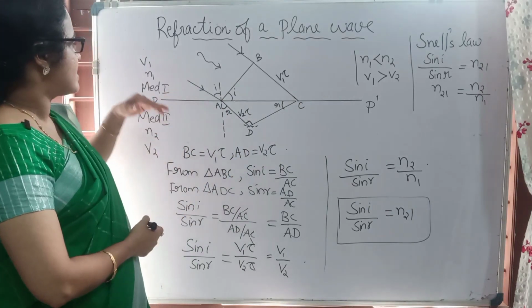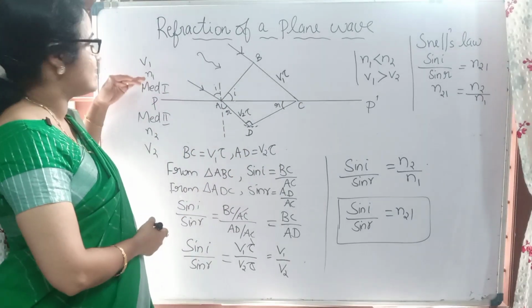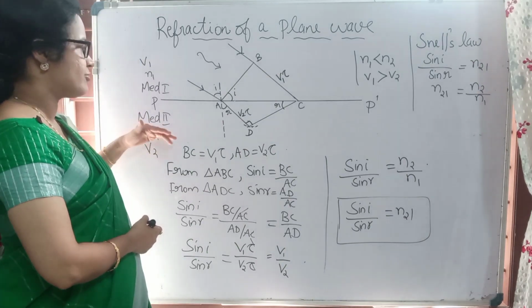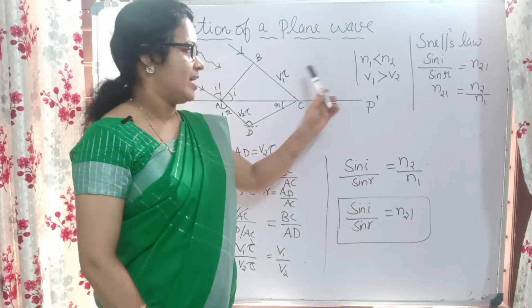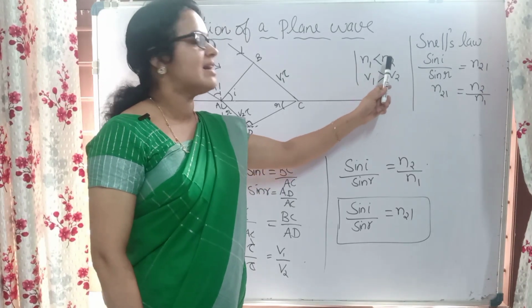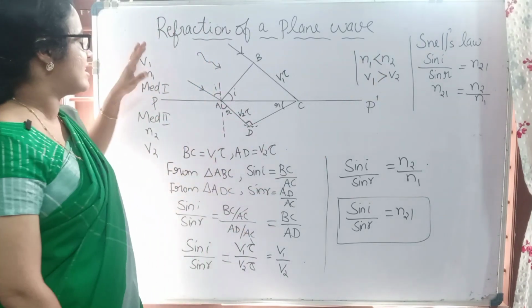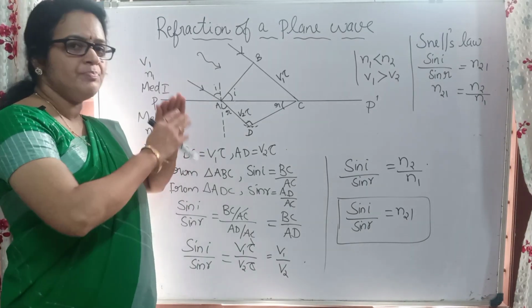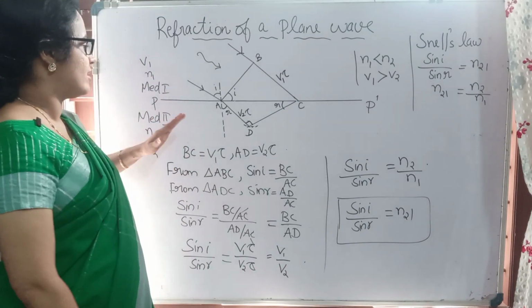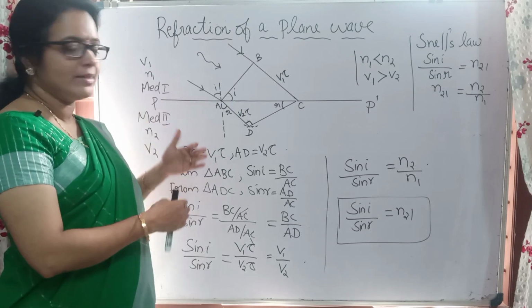Okay, here we can see that the refractive index is n1 in medium 1 and refractive index is n2 in medium 2, and understand that n1 is less than n2. Here the refractive index of medium 1 is less than that of medium 2. The medium with the lower refractive index is n1, and the higher refractive index is in n2.